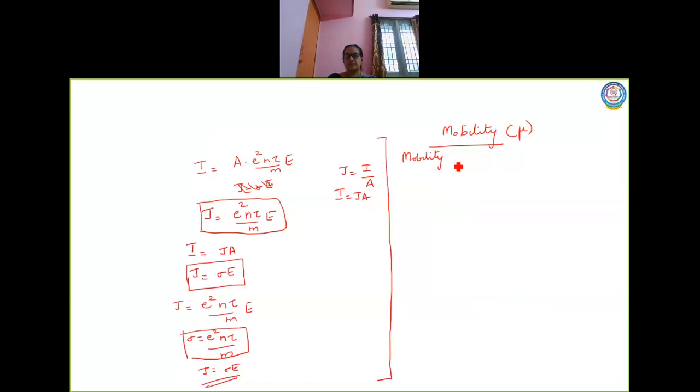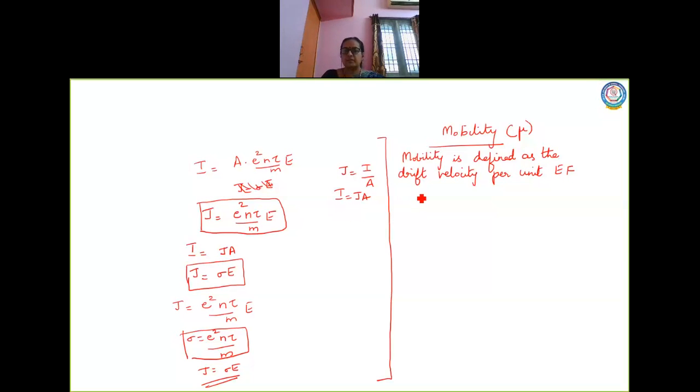Mobility is defined as the drift velocity per unit electric field, E.